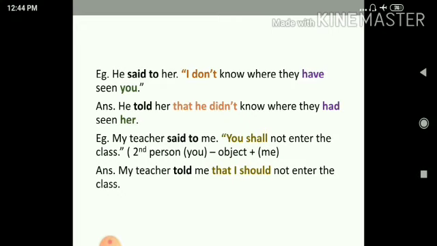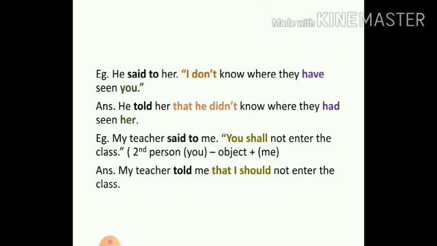He said to her, I don't know where they have seen you. Now students, of course we have to change the tense. So let's look quickly: the verb outside, said, is a past tense, so the verb inside will change. That they have seen will become had seen. Don't know will become didn't know. But we are going to focus on the change of pronouns. So let's look at that.